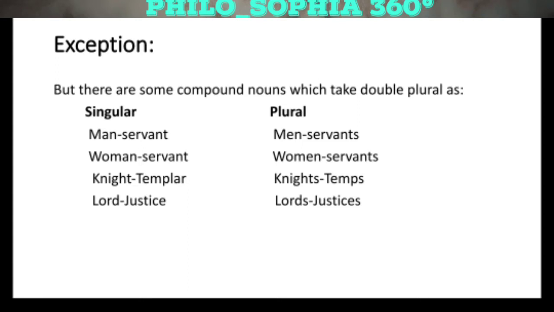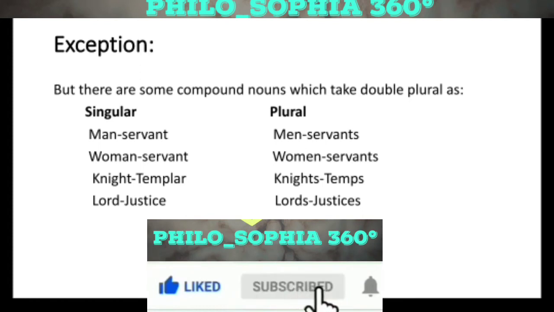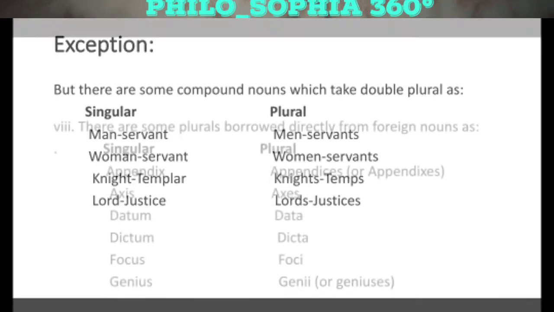Now the question arises: how would it be possible for us to remember all these differences? My answer is practice. If you want to remember all these differences, you have to practice. You have to practice them thoroughly.